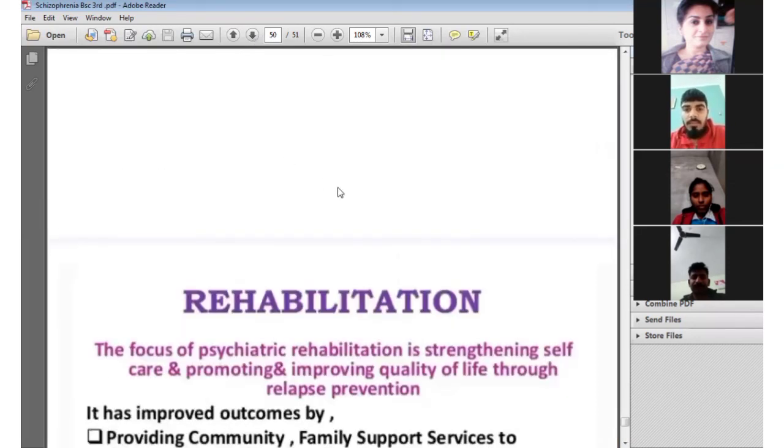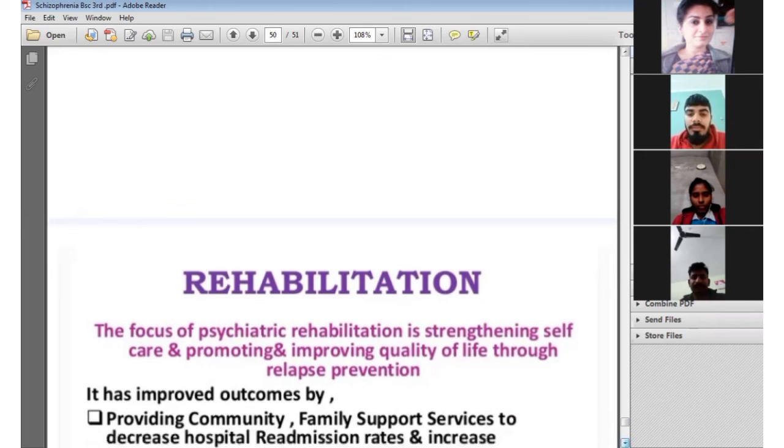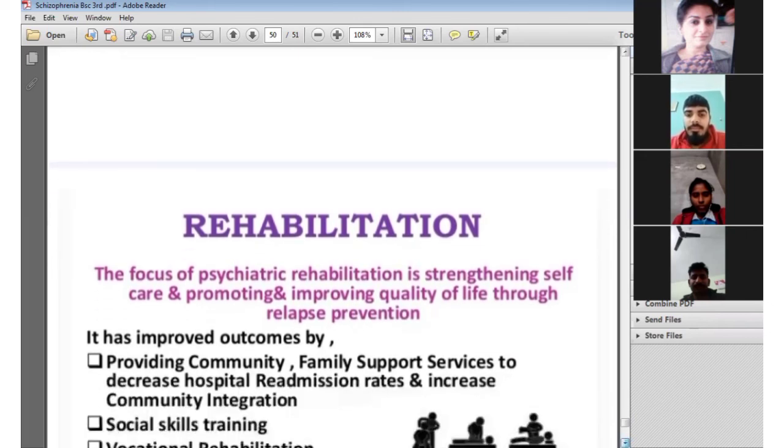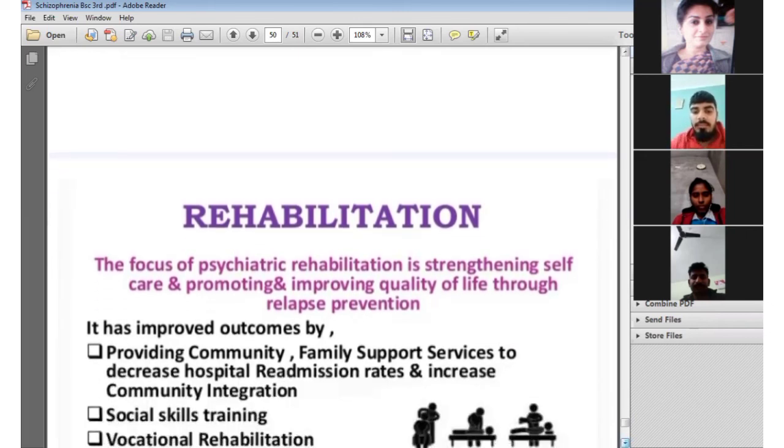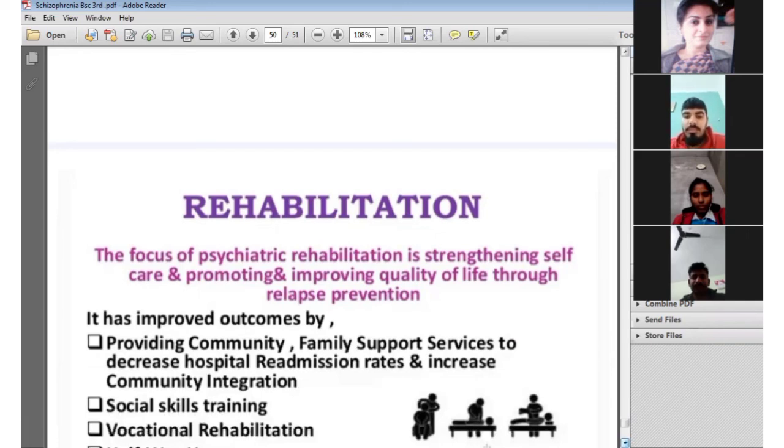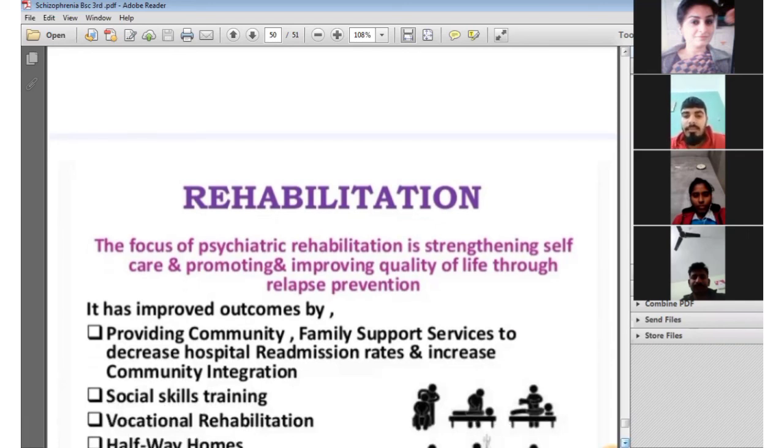Next is rehabilitation of the patient with schizophrenia. Rehabilitation means the person has already suffered from schizophrenia and we work on restoration of function for the normal living of the patient. So in rehabilitation care, the focus of psychiatric rehabilitation is strengthening self-care and improving quality of life through